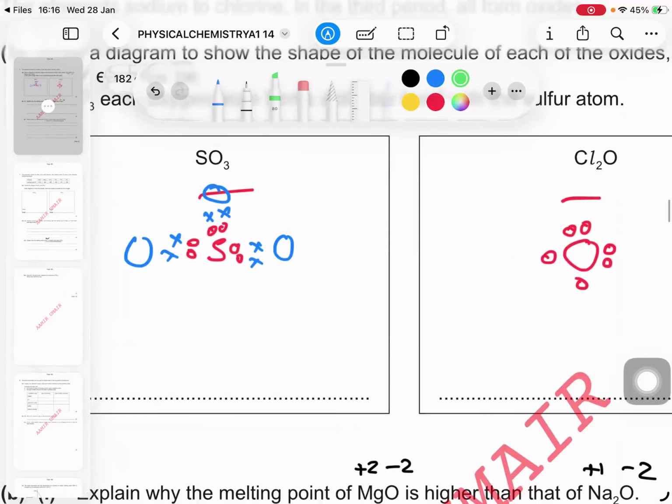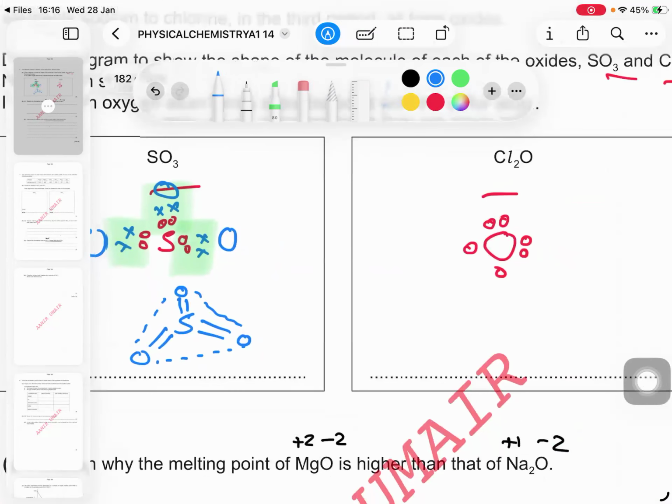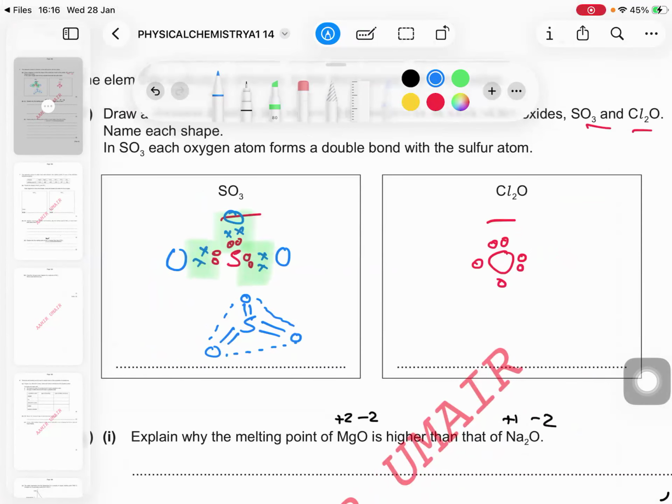So what are the bond pairs? In determining shape, a double bond is considered as one bond pair. 3 bond pairs, no lone pairs. When there are 3 bond pairs and no lone pairs, what should the shape be? In this case, you have to draw the shape. This dot and cross is the additional thing which I did here. So when they ask you to draw the shape, you have to draw the shape like this. Okay? What about Cl2O?